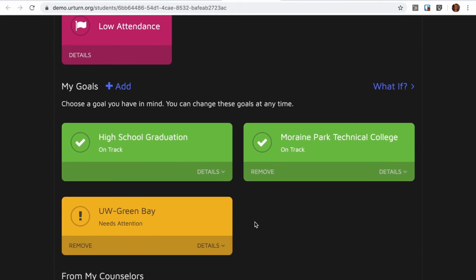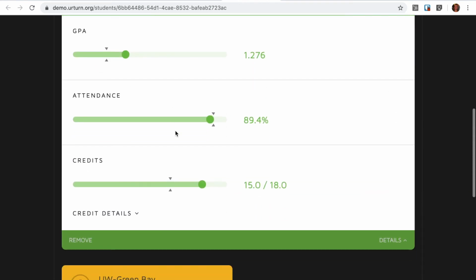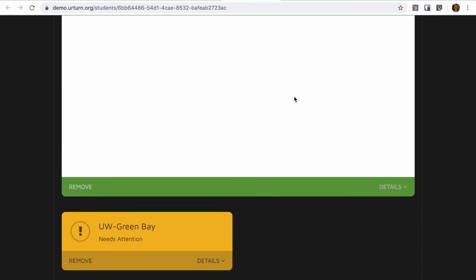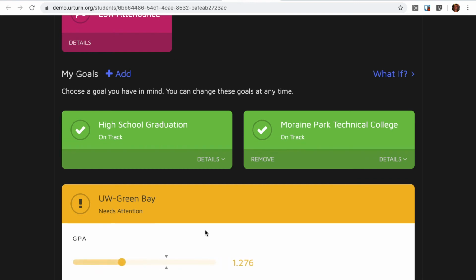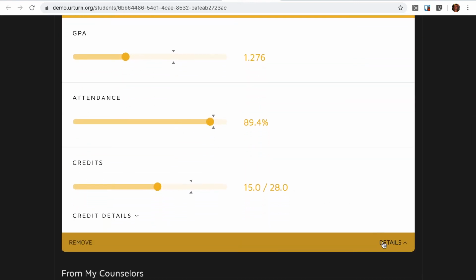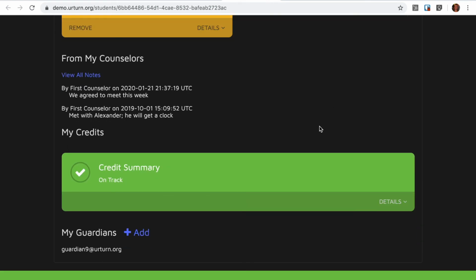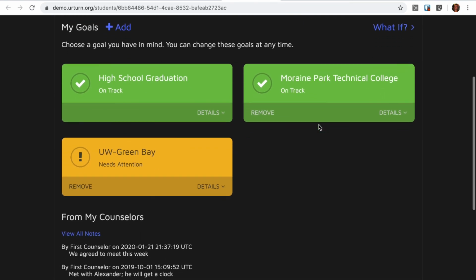Here are the goals he's set. Again, the high school goal is a default goal. He has set another goal that he is eligible for despite the low attendance, but he's on track with his grade, so he's eligible. He set this goal for an institution that has a higher GPA than where Alexander is at. So that's a little heads up to him to know that he's below the threshold, but there's still time in Alexander's school career to catch up with that.